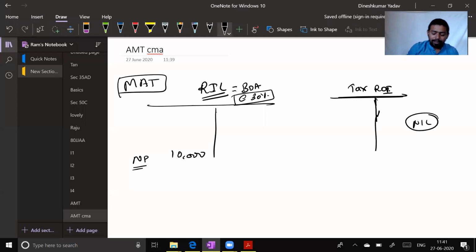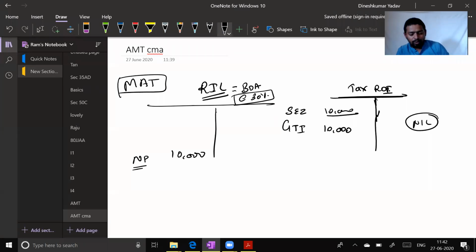Sir, how is that possible? This is possible because of a lot of sections, but let me take one section that you know for sure. Say for example, this is the GTI of RIL. GTI, gross total income, is 10,000 crore, and this 10,000 crore they have earned from a sales unit. The total comes to 10,000 crore. Now sales units are given special exemptions or deductions under the Income Tax Act under section 10AA. Do you remember this section 10AA?